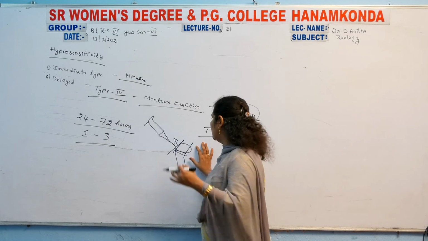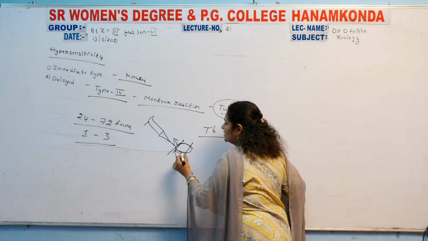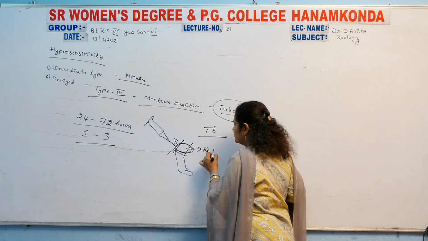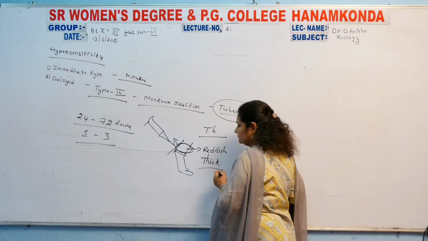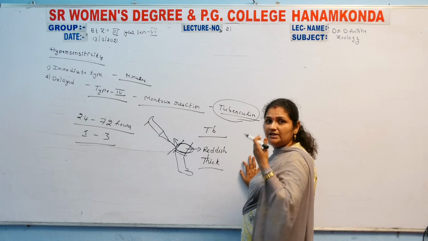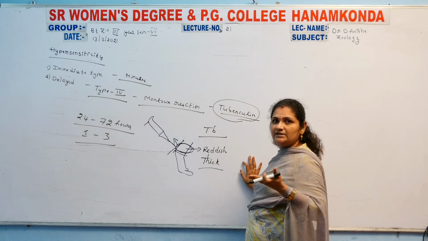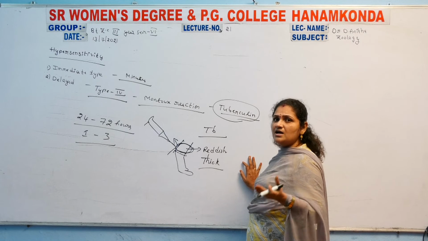Then the area where the injection was given becomes very reddish, and the skin becomes thicker than the normal skin area.